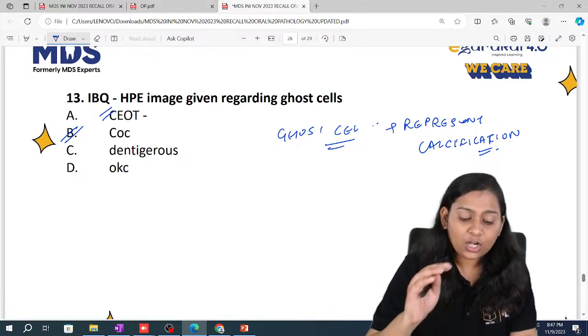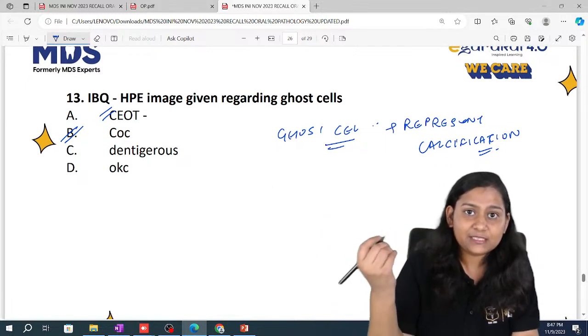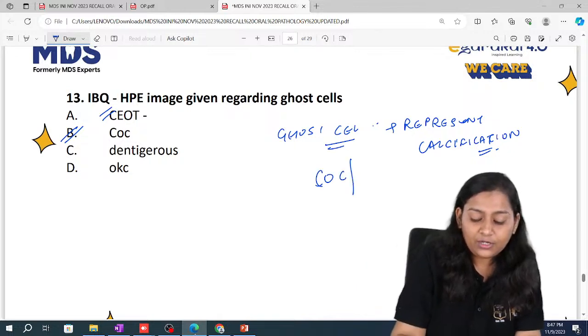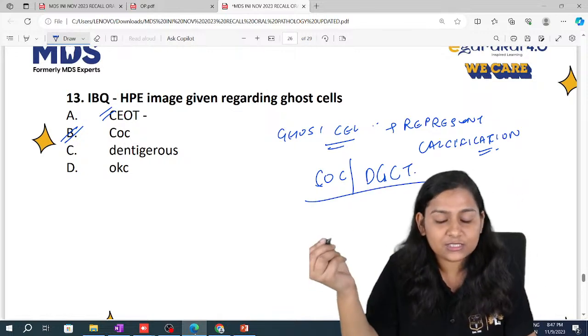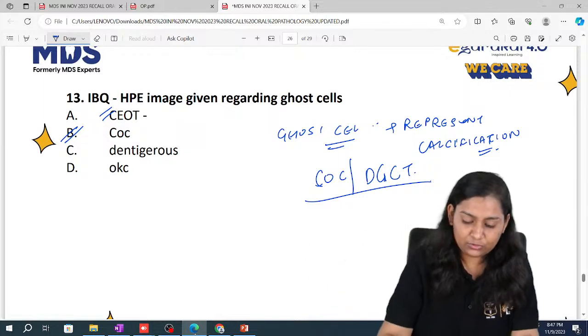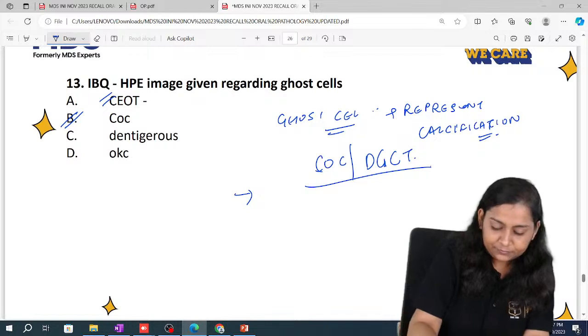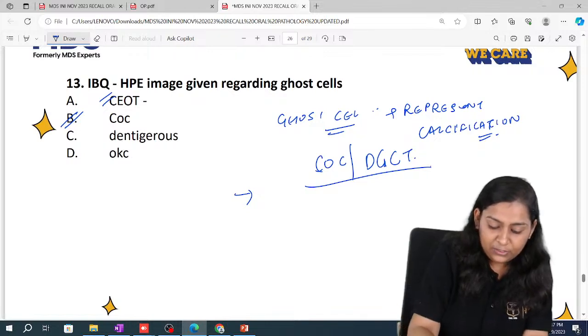Now it is not pathognomonic, which means it is not only present in COC or DGCT, that is, dentinogenic ghost cell tumor, but there are other pathologies in which ghost cells are seen. So let's have a look at the other pathologies. It is seen in ameloblastoma associated with CNS.